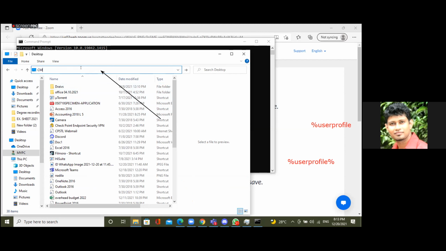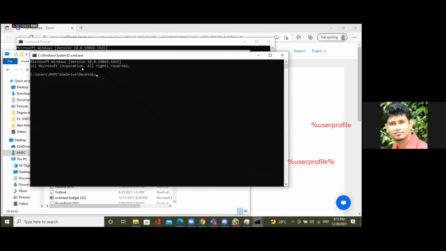It's inside OneDrive, that's the reason. Okay, CMD, enter. Now you are getting it inside OneDrive here, not directly in the user profile. You can see it's inside OneDrive. Then you can type the command MD space 1 2 3 4 5 6 7 8 9. Up to at least 5 or 6 is enough. Press enter.